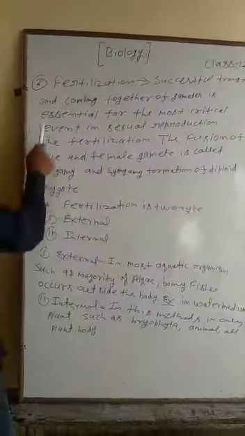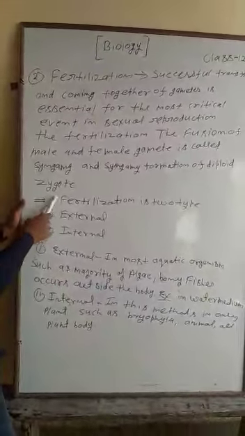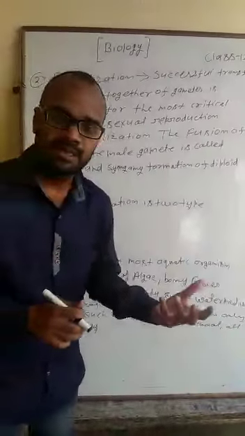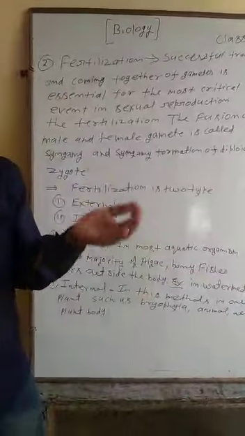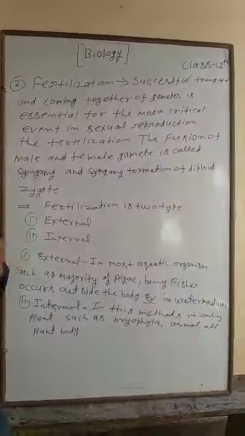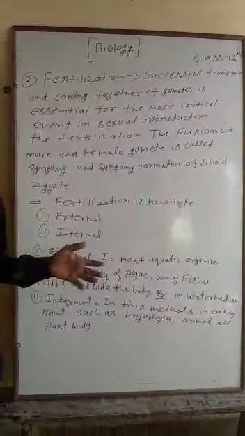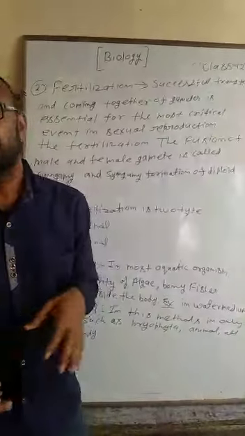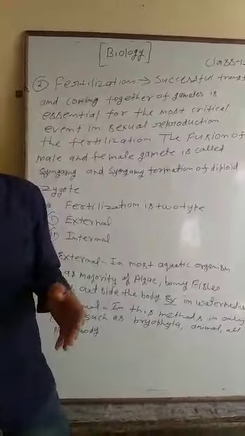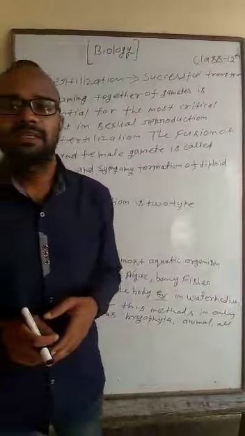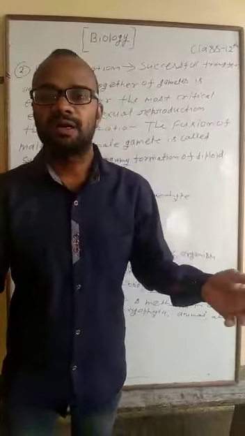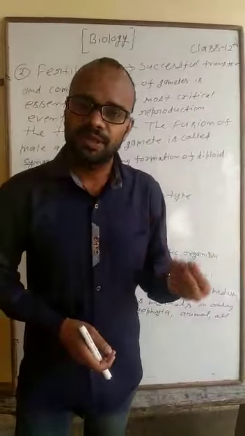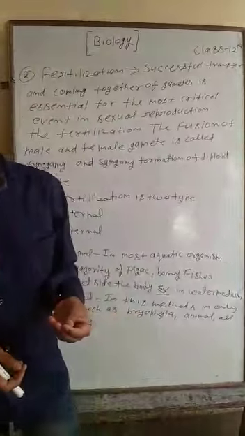Fertilization is of two types, external and internal. External means outside of the body, and internal means inside the body. The most suitable example of external fertilization is fish. Fish, amphibians and frogs release gametes in a water medium, and the female body captures the sperm.